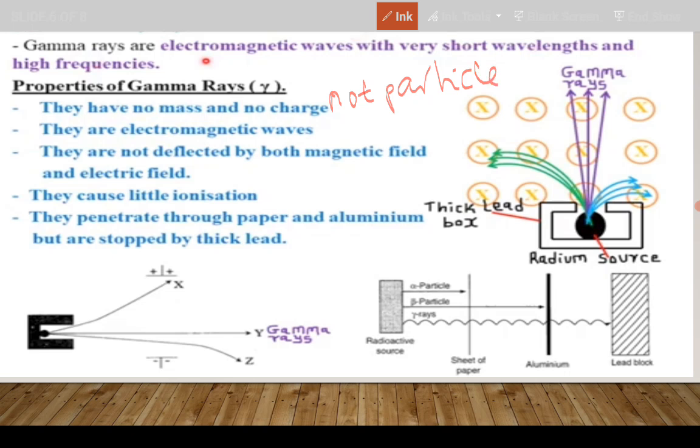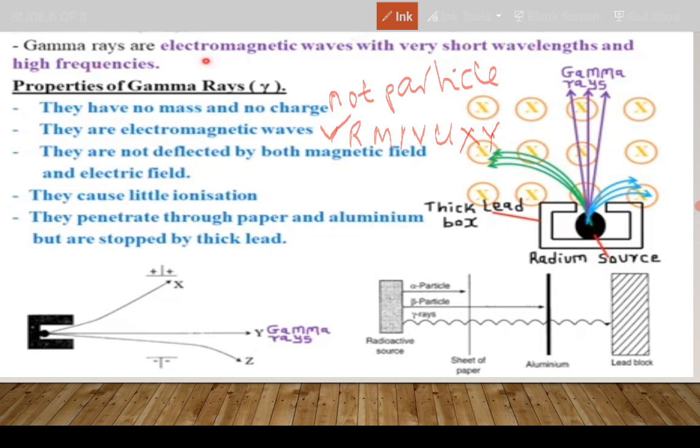Because only particles have mass and charge. And apart from having no mass and no charge, they are electromagnetic waves. I'm sure you have learned about electromagnetic waves. There are 7 of them. We have radio waves, microwaves, infrared, visible light, UV radiation, X-rays, and the gamma.